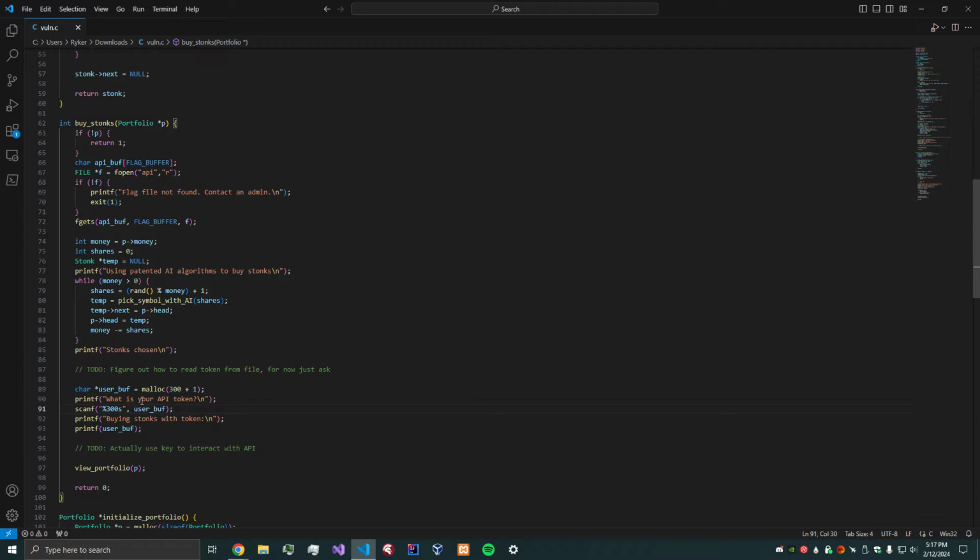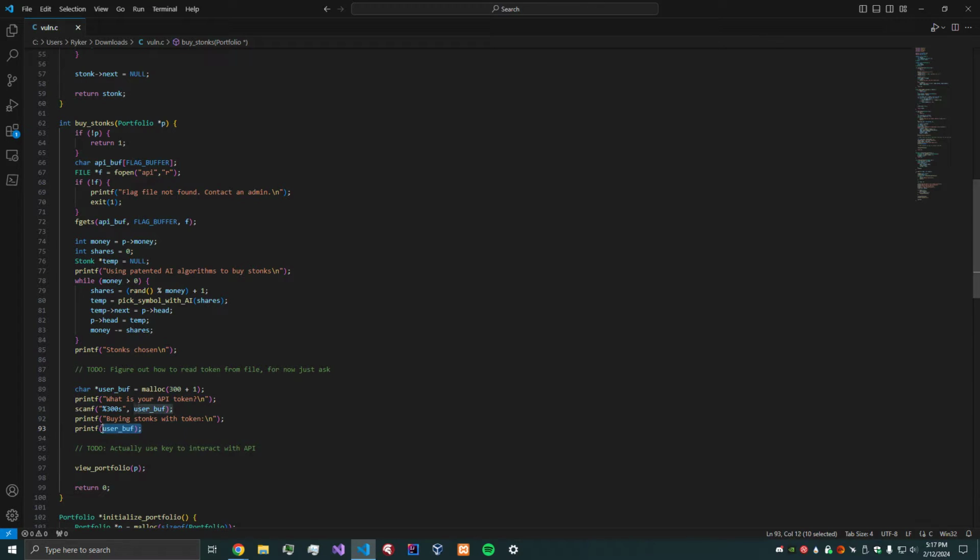The reason is that when it asks what is your API token, we have a scanf, so we're getting something from the user. We are allowing 300 spaces for a string, and we're going to put it into user buff. Now, here's the vulnerability. We have a printf function without any format specifier specifying the type, and then the variable to pull the data from to print it.